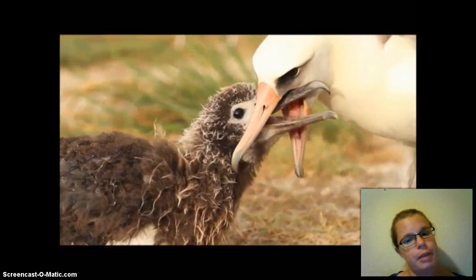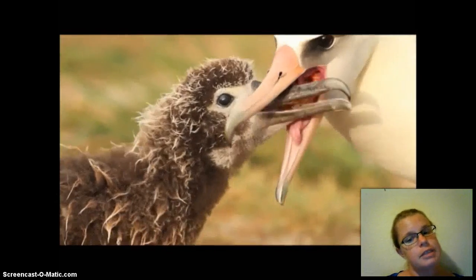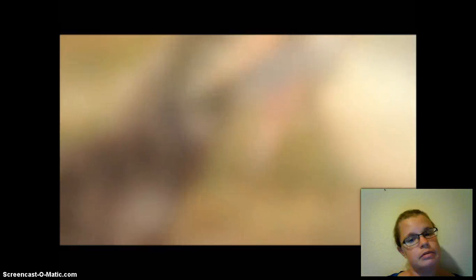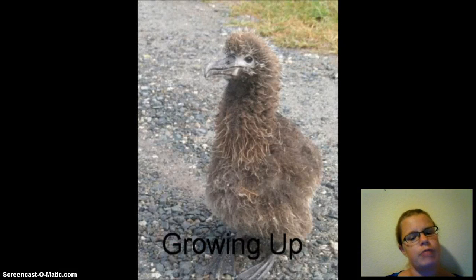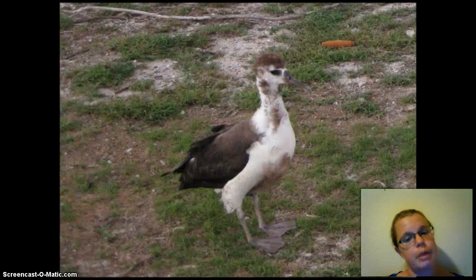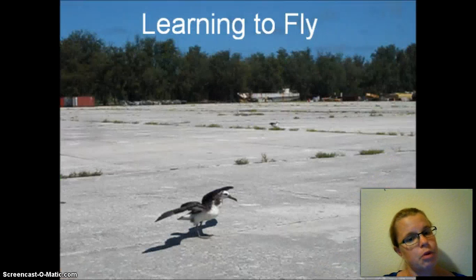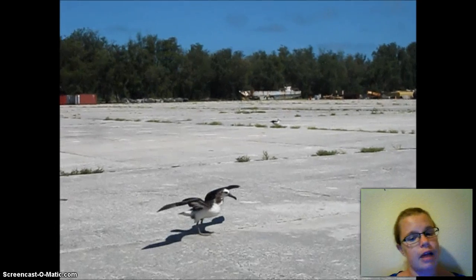And then you see the parents coming back and feeding their chicks by regurgitating. It was mostly squid eggs. Mostly squid or flying fish eggs. The birds grow up, the chicks grow up, start losing their down, they get really funny haircuts. They start becoming a little more mobile, where they can look for shade on a hot day. And then they have to learn to fly away.